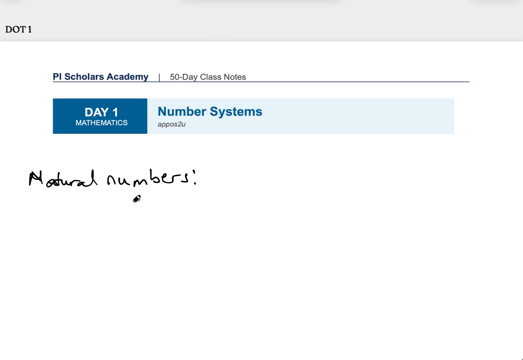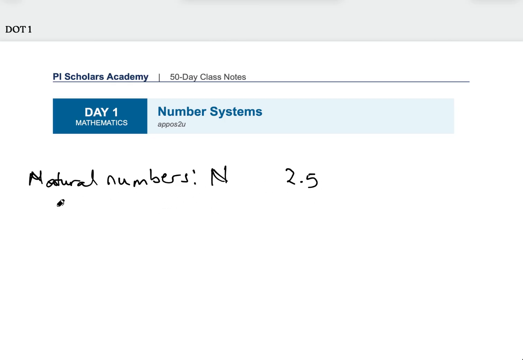And then mostly they are denoted with this symbol. So if you're working with anything and you see this symbol, it denotes natural numbers. So you've learned that natural numbers are counting numbers. You will need this very well whenever you're dealing with some advanced math problem and they specify that something is a natural number. So you need to know the kind of numbers that you're dealing with and the kind of numbers that you're not dealing with. For instance, 2.5 is not going to be a natural number because it is not a counting number. This is a fraction, a decimal. So you can't use this to count.